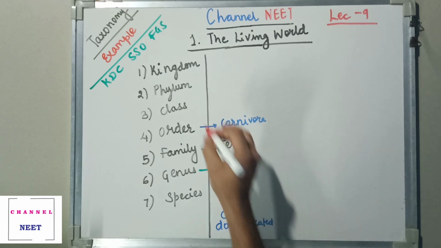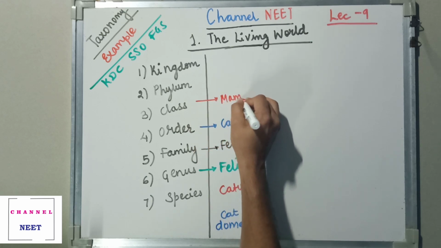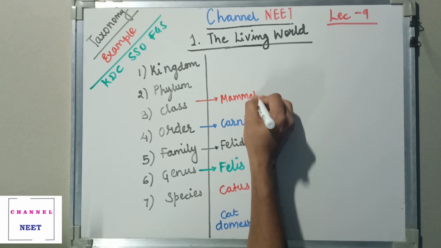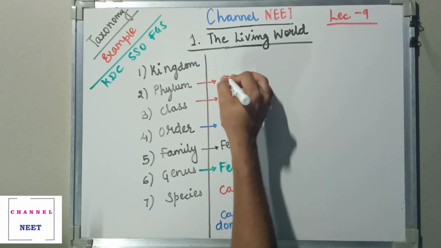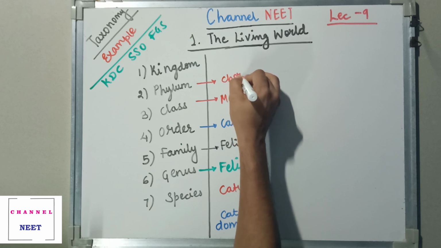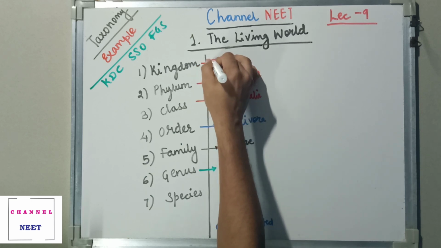Class of cat becomes mammals or Mammalia. The phylum becomes Chordata, and the kingdom becomes Animalia.